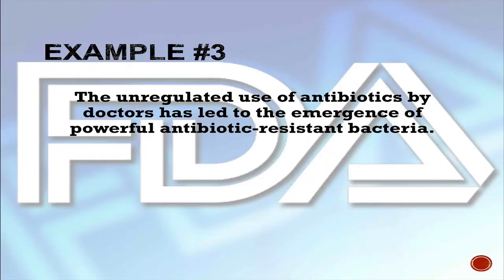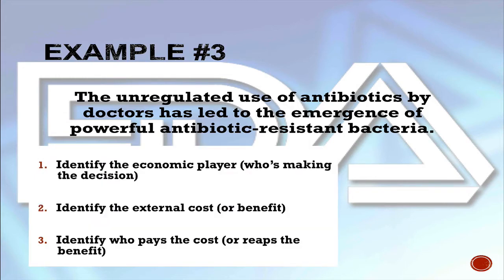Example number 3, the unregulated use of antibiotics by doctors has led to the emergence of powerful antibiotic-resistant bacteria. Basically, doctors are overprescribing antibiotics whenever somebody gets sick. And then the little critters, the bacteria that they are designed to kill, start to build up a resistance to this, and then simple antibiotics stop working against relatively simple diseases. So go ahead and stop the podcast and think through your answers.